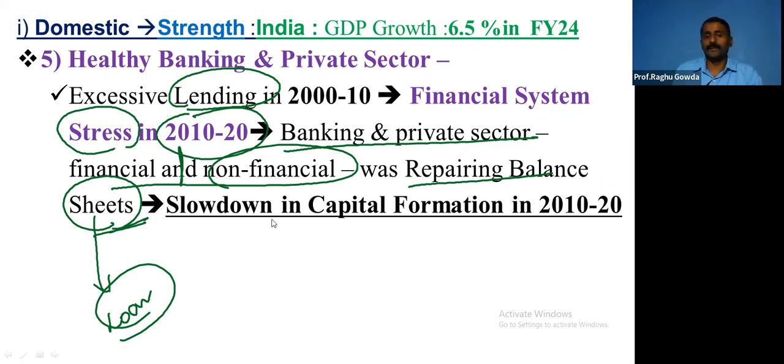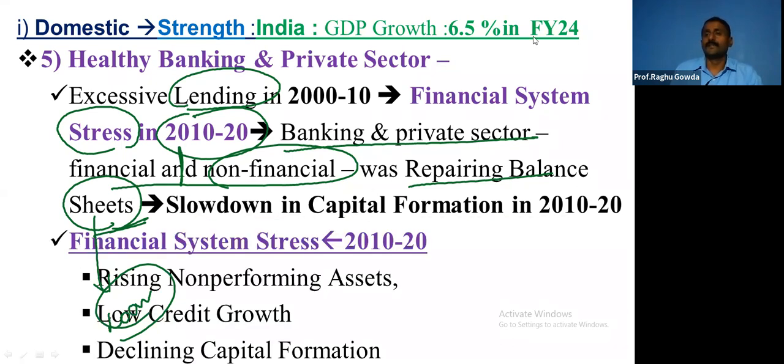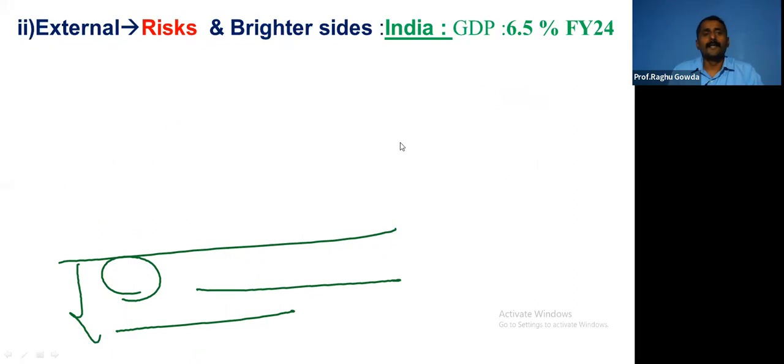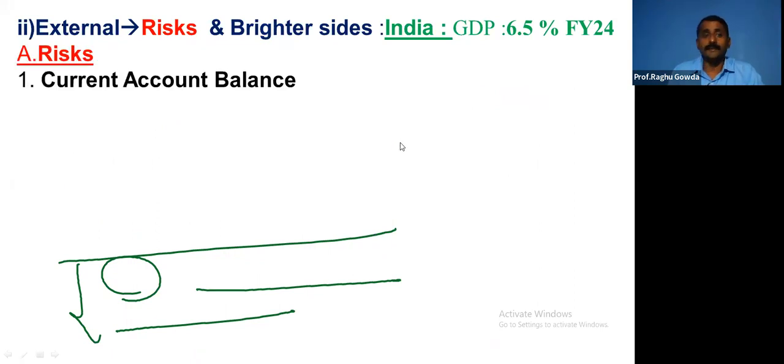Because of this process, there was a slowdown in capital formation in the second decade. So this financial system stress was in the form of rising non-performing assets, low credit growth, and declining capital formation. Right? So capital formation was less, credit growth was less, and there were high non-performing assets. These are very important from an examination point of view. Right? External risk and brighter sides.